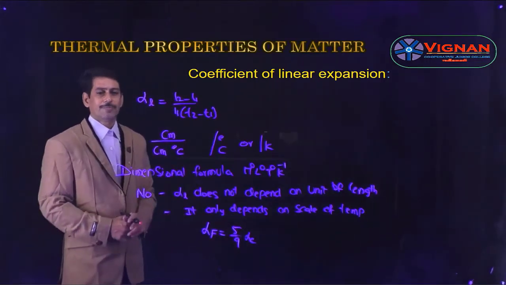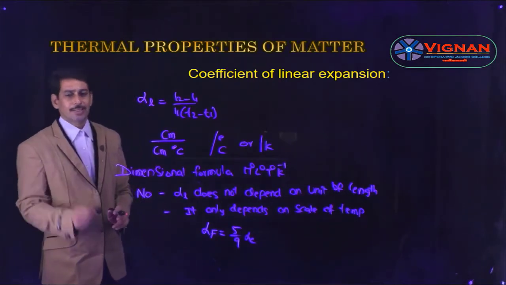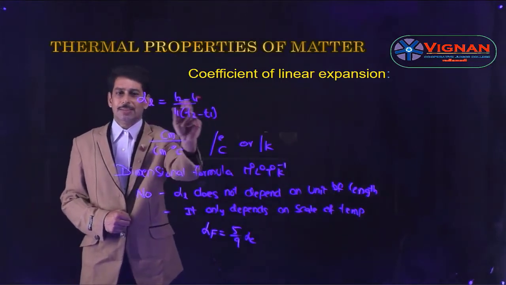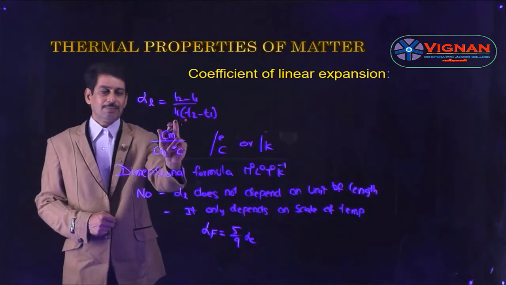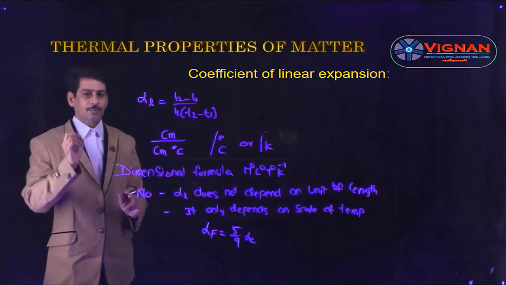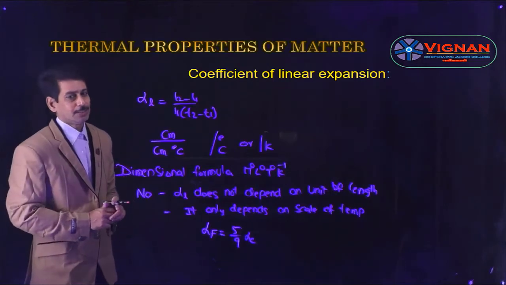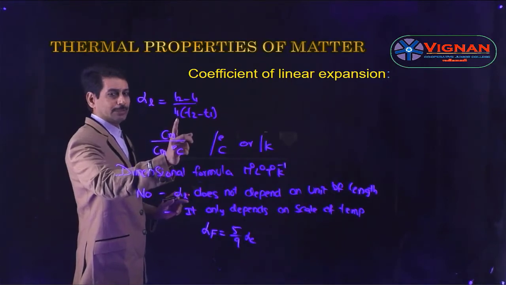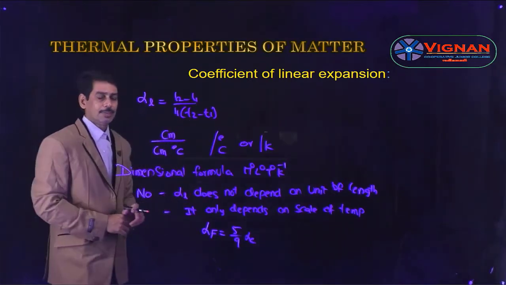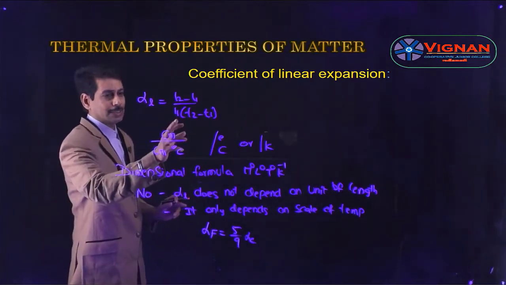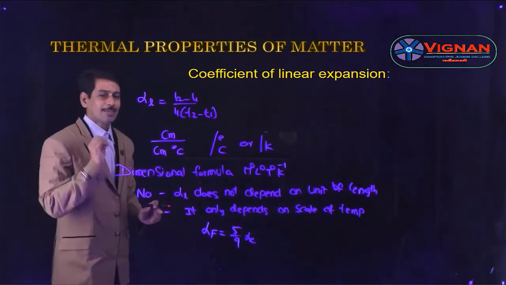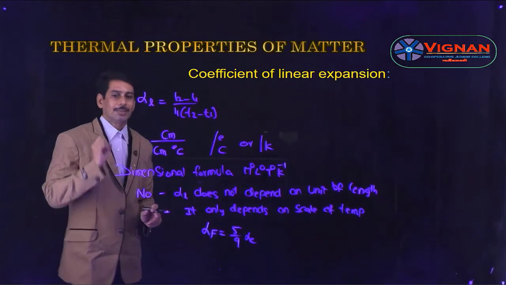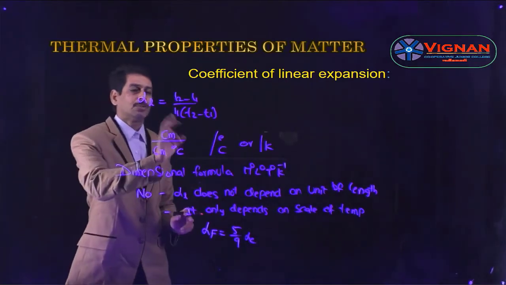So this is about the coefficient of linear expansion. Let us see the definition once again. The formula is given as alpha L is equal to change in length, that is L2 minus L1, by original length L1 into change in temperature T2 minus T1. So here the coefficient of linear expansion is defined as the ratio of change in length to its original length per unit rise of temperature. Or it can also be defined as the change in length per unit original length per unit rise of temperature. Or it can also be defined as the fractional change in length per unit rise of temperature.